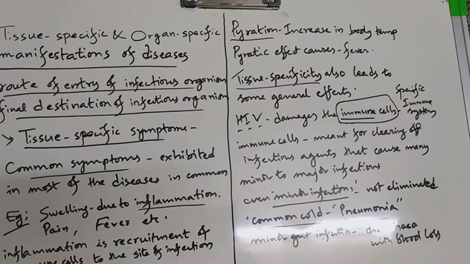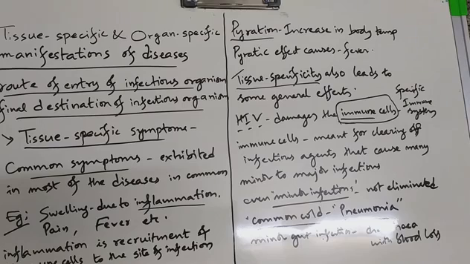Infection has specifically damaged one particular tissue, that is immune tissues, that is lymphoid tissues, lymph nodes, where immune cells are present. But it is not going to show any particular symptoms because of the damage of that immune cells.